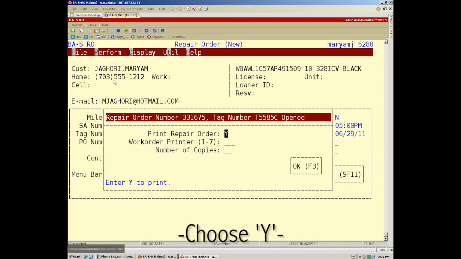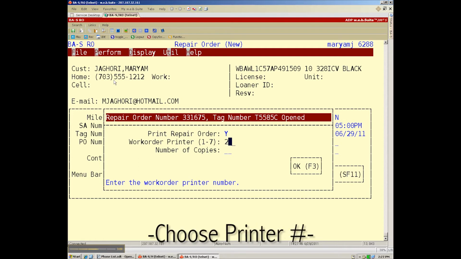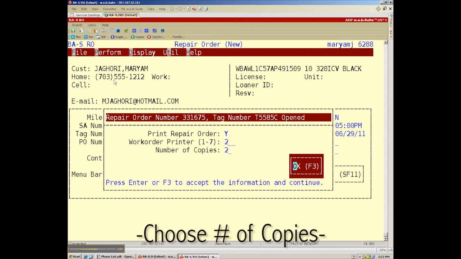Choose Yes to print RO. Choose your designated printer number. Choose number of copies. Press F3 to print.